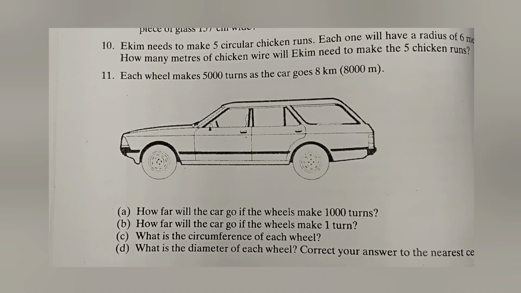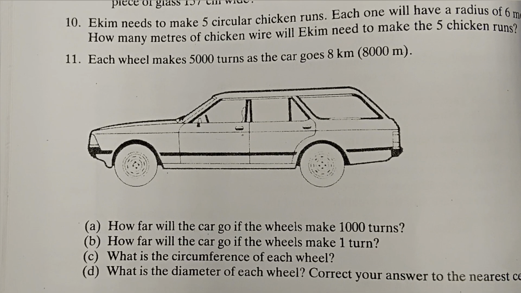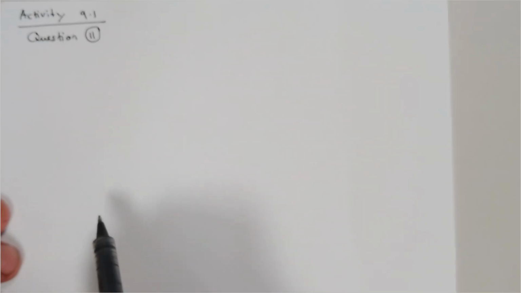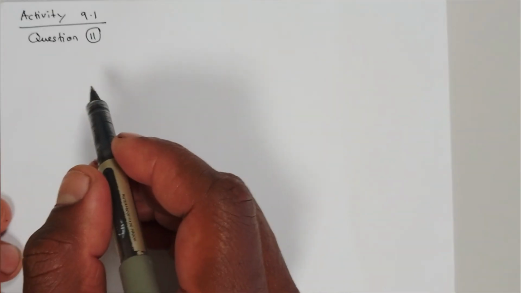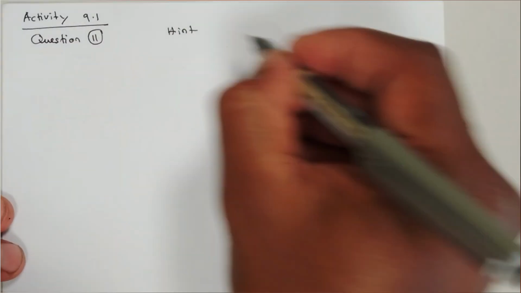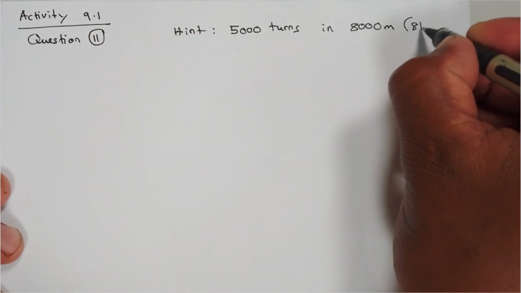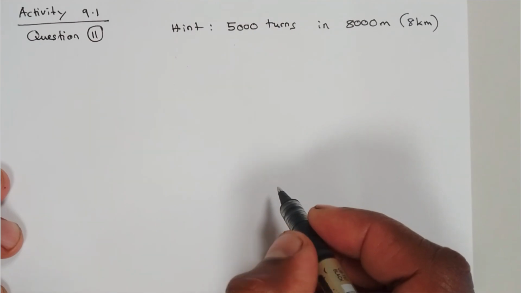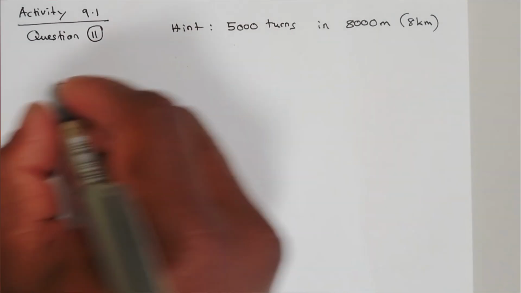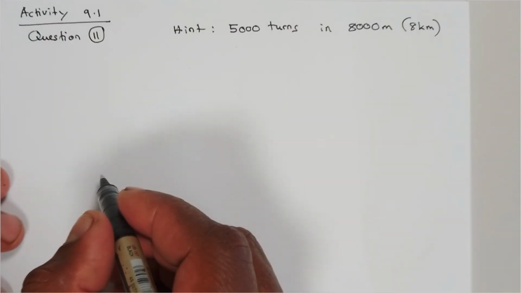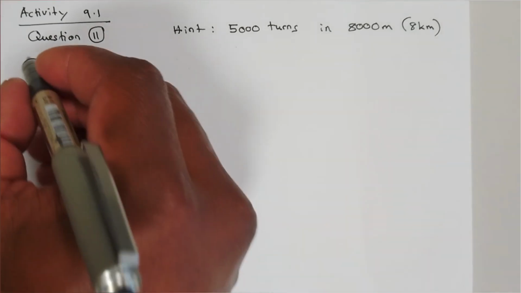Now let's do question 11. Question 11 starts off very differently. It doesn't give anything that relates to the circles that we've been going through. It doesn't give the circumference, doesn't give the diameter, doesn't give the radius or anything. It only says the wheels go 8,000 meters in 5,000 turns. So this is to test our knowledge about wheels. So we use a different method to work back to the point where we can apply the formulas for the circles.